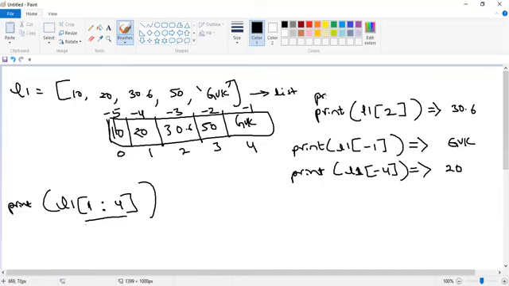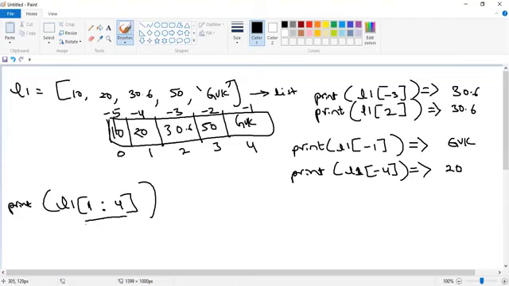Suppose I am writing print of L1 of minus 3. What will it display? Of course, it will display 30.6. You can use either positive indexes or negative indexes. It is left up to you. Negative indexes start from right to left. So the last cell will be indexed with -1. The first cell will be indexed with what? Based upon the number of elements, this value will change, isn't it? Yes, sir.